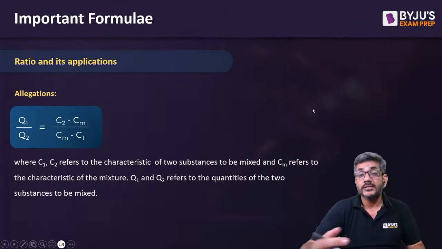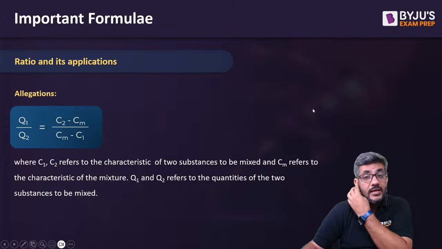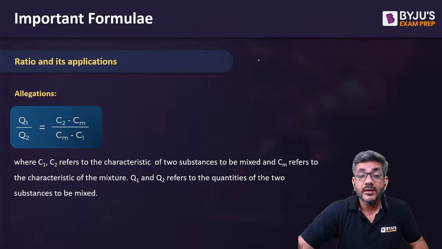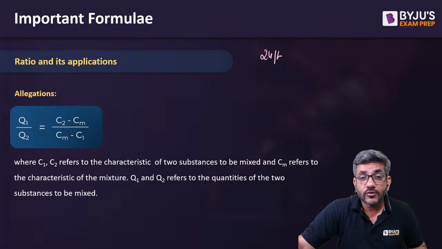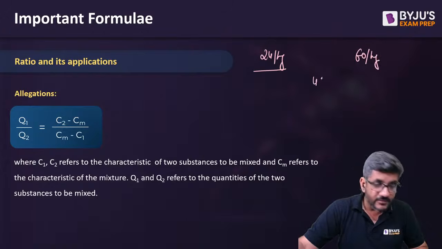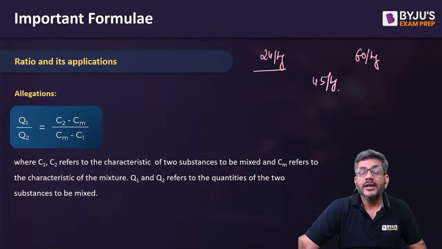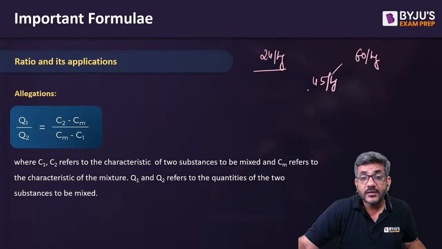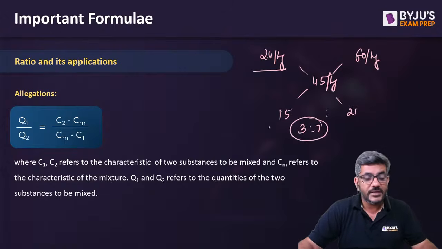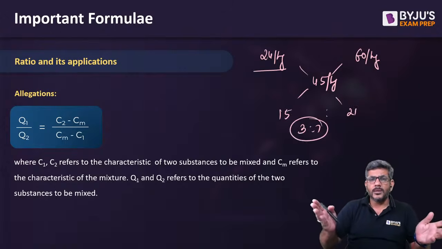तो एक तो ये इसका theoretical तरीका होता है, लेकिन allegation एक और भी तरीके से आप यूज करते हैं. Let us say something worth 24 rupees per kg. There is another thing which is 60 rupees per kg. They are mixed to make something which is at 45 rupees per kg. In what ratio they should be mixed? We take the difference of these two numbers and we say they are mixed in a ratio of 3:7, right? We all know about it, I suppose, है ना?